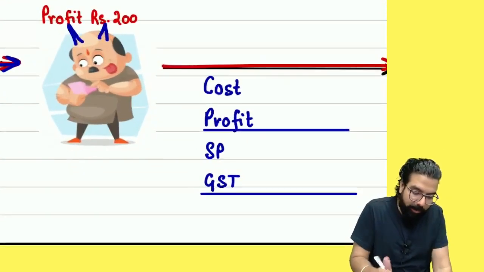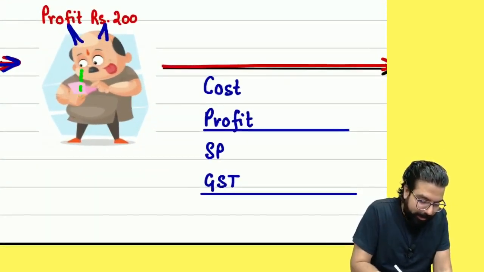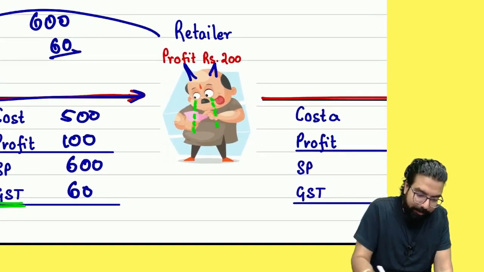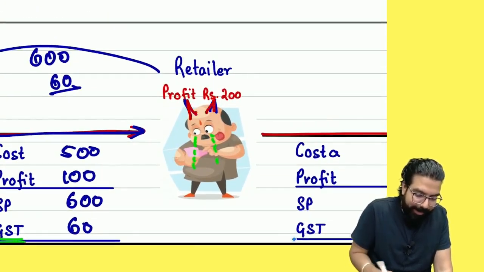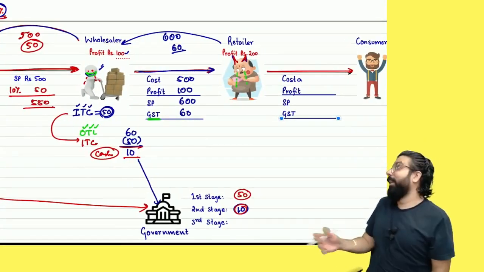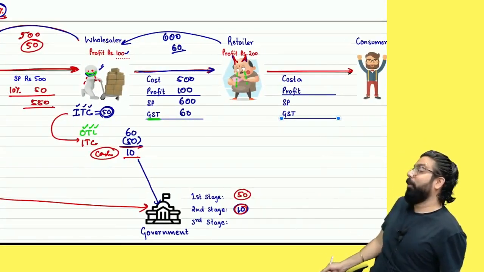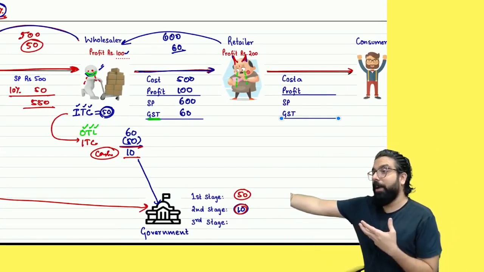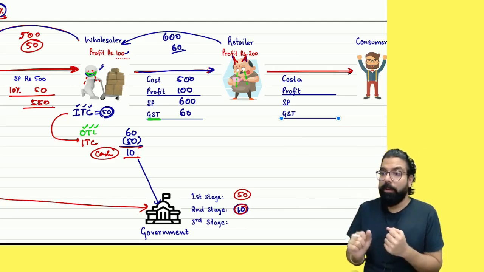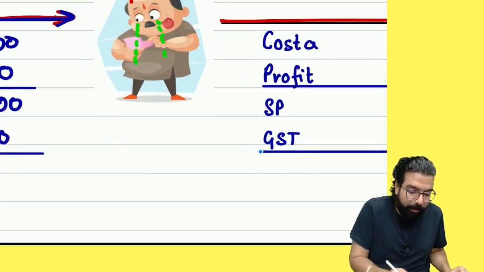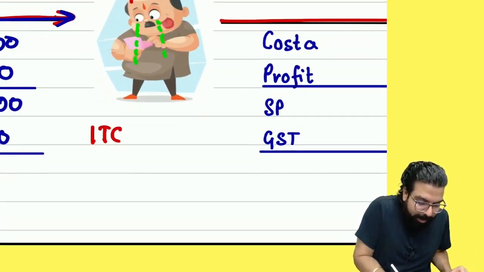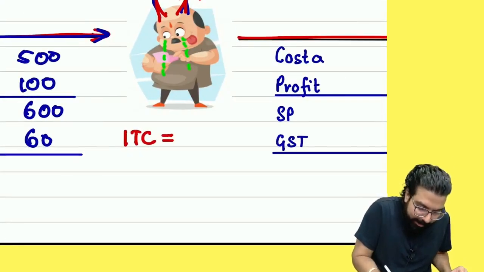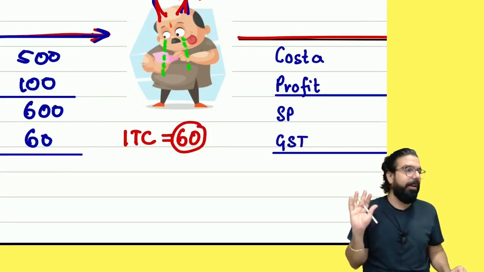Okay, now what will happen to this guy? He will cry. Why? He became the bakra. Sir, you took tax from me only. Sir, you took tax from me, 60 rupees, sir. Government, yes or no? I paid him 50 rupees. I paid him 60. He paid to you. You give me back. So how much credit will the government give? Input tax credit. Can you tell me how much did he pay? How much will he get as credit? Any doubt till here?